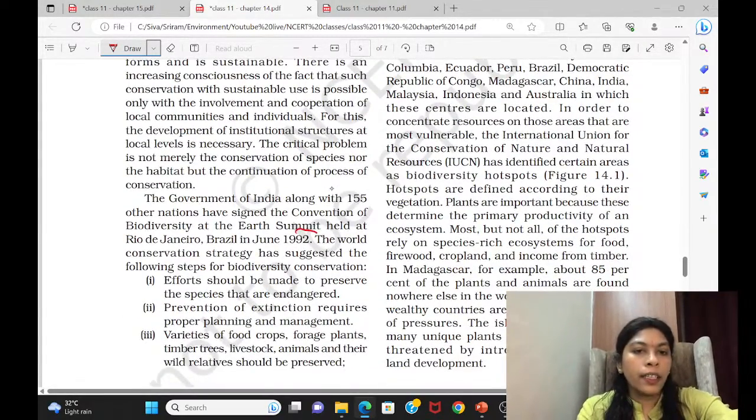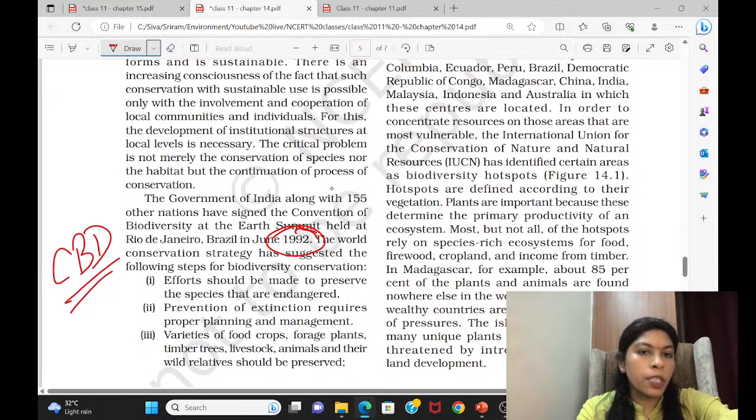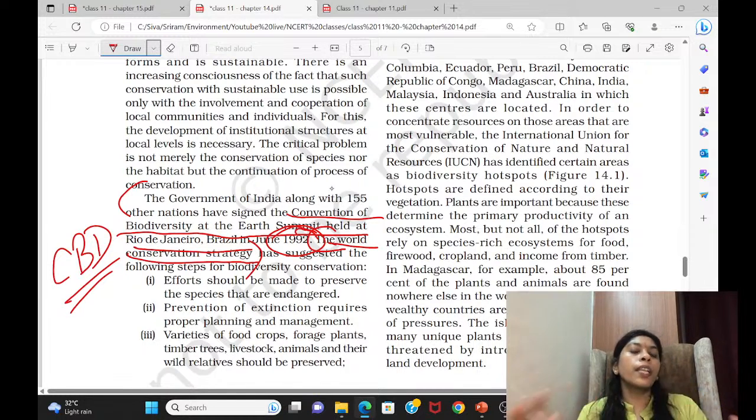Yes, the 1992 summit. The Convention on Biological Diversity was adopted at Rio de Janeiro, Brazil in 1992. Here only the World Conservation Strategy was suggested. So this you cannot find anywhere except NCERT. You will not find information about the World Conservation Strategy.